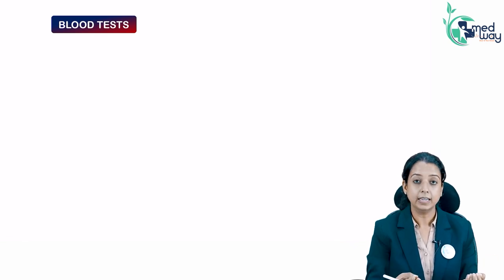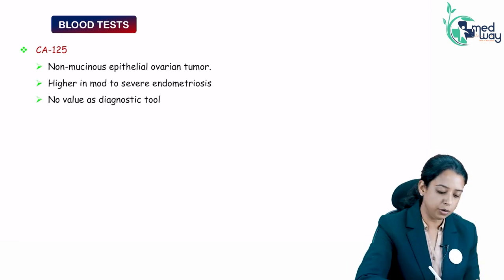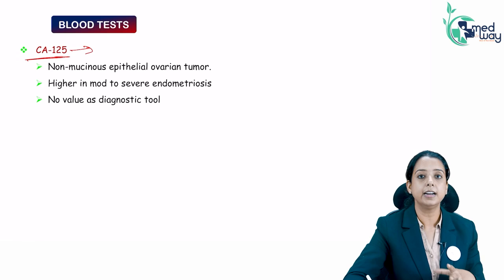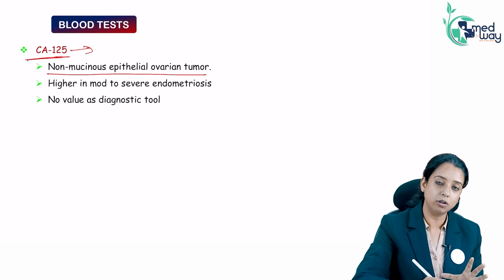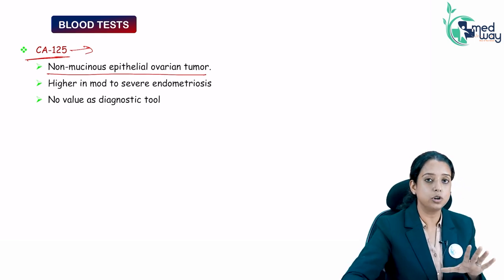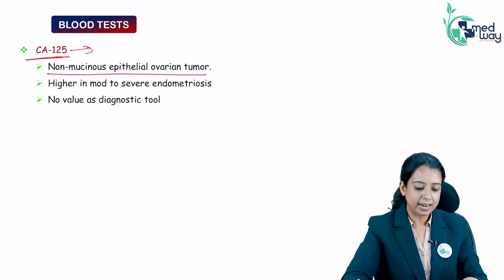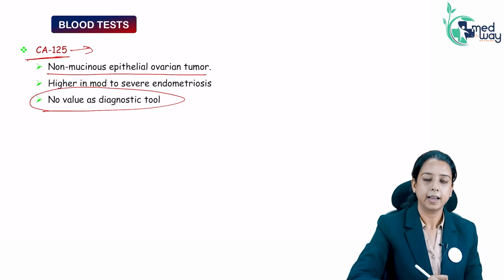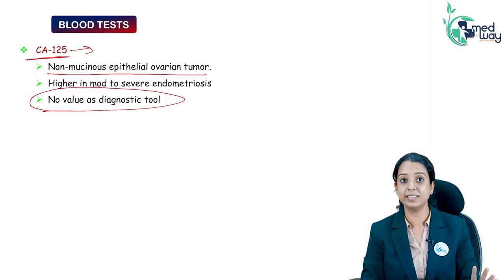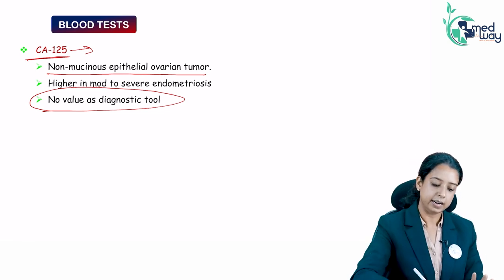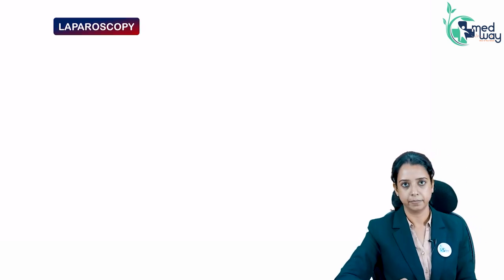What about any blood test? Yes, in endometriosis there is increase in CA125 because it is basically secreted from the coelomic epithelium. So CA125 can be seen raised, but it is also a marker of ovarian cancer. And CA125 is increased in other conditions like inflammation, liver pathology. So it has no diagnostic value as such. It's just that you can see it raised in many other conditions. Like in tuberculosis also CA125 is raised. The range is almost 19 to 45 international units, but it is not diagnostic.